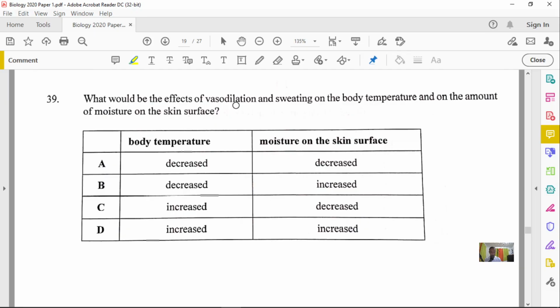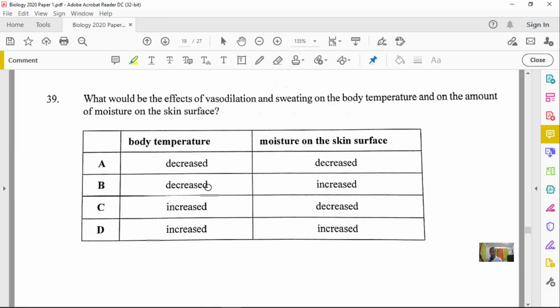So as a result of vasodilation, the body temperature must get lower, because remember, vasodilation is when the blood vessels get wider, they dilate, open up, and go close to the surface of the skin to release heat. And while you're releasing heat and sweating, that will also increase the moisture on the skin.